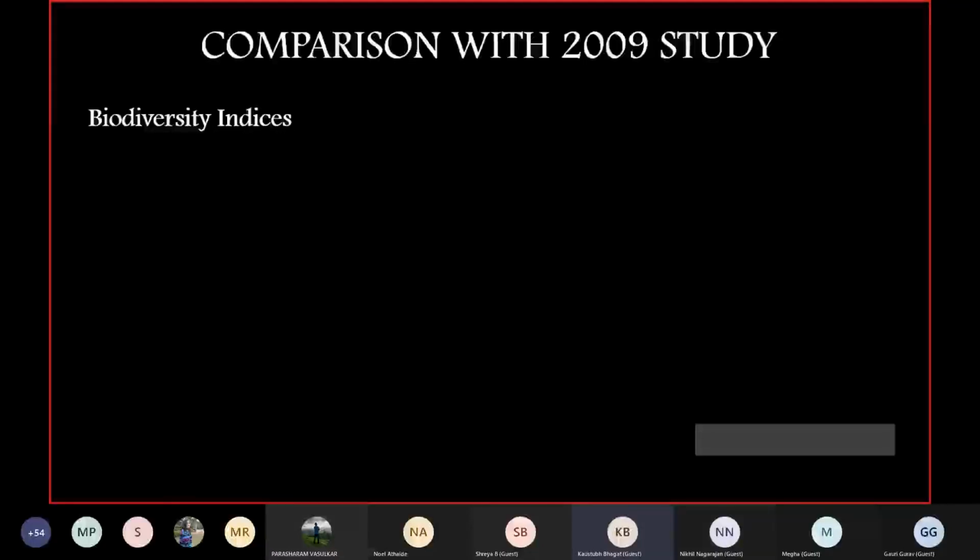Consider something like an Amazon forest and a deciduous forest. They are two different entities altogether. But if we have to compare them, we have to bring them to a uniformity. So biodiversity indices offer this kind of uniformity. Now there are several biodiversity indices that are used for various purposes. Can I have the next one?